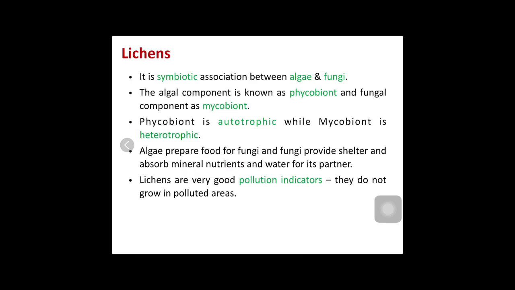One important MCQ which can be asked: the lichens are very good pollution indicators. So it is a very good indicator of pollution because the lichen do not grow in polluted areas. So if there is pollution, the lichen do not grow. That indicates there is pollution. And if there is no pollution or very minimal pollution, the lichen can easily grow. So this is an indication of pollution. So this MCQ is to be remembered.